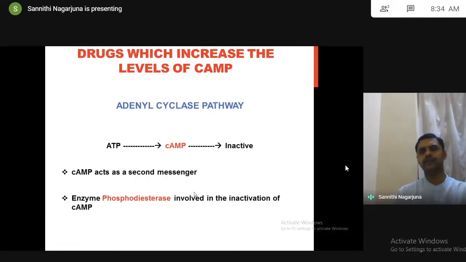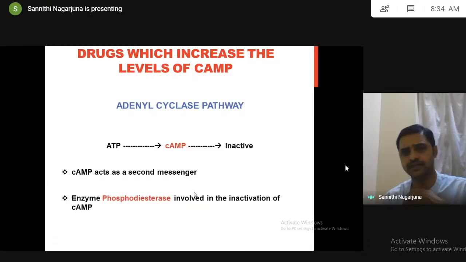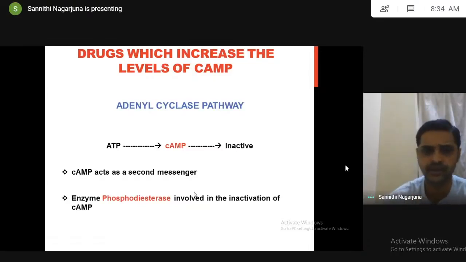Coming to the second mechanism. The first mechanism is drugs which increase the levels of calcium. The next mechanism is drugs which increase the levels of cyclic AMP. As I told you, cyclic AMP is one of the second messengers in the adenyl cyclase pathway.